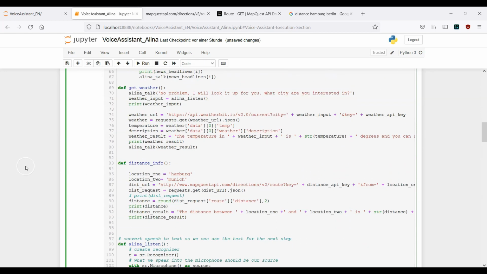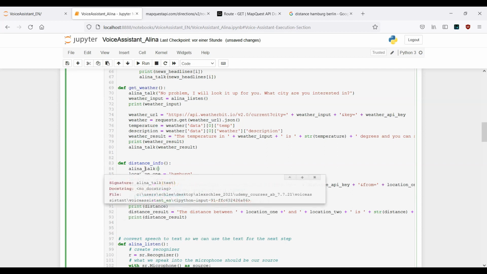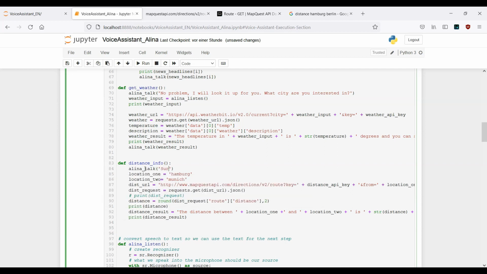All right. So once we call this function here, again, let's make it a little bit more interactive. That means the assistant should ask us something. Let's say, sure, let me know the starting point. Okay, so this is actually the question about location number 1. Then here we have location 1.